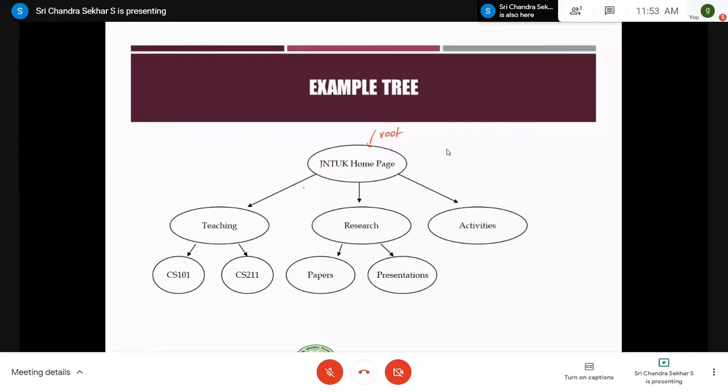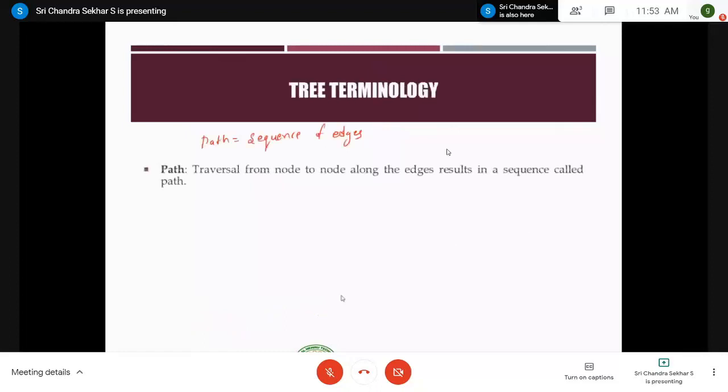So therefore that becomes the path, right? For example, you assume that this is represented as E1 and this is represented as E2. Therefore the path from CS101 to root is nothing but a sequence of edges, which is nothing but E1 comma E2. This is the path of CS101 to root, right? So that's the meaning of path.